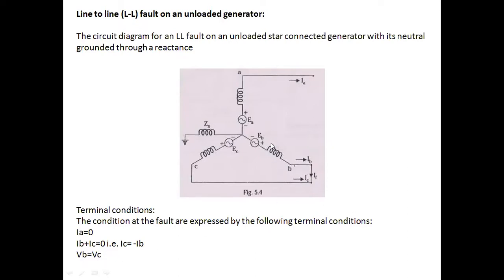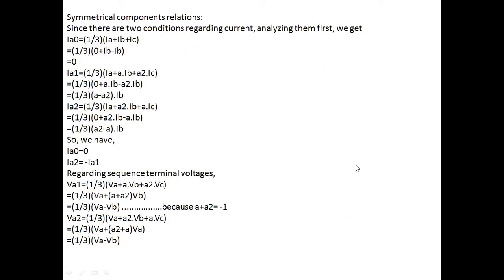For this network, let us write the sequence components, the symmetrical components. Since there are two conditions regarding current, analyzing them is very important. First, let us analyze the current values. Later, we go for the voltage values. That is, we need to find the IA0 value, IA1 value, IA2 value.